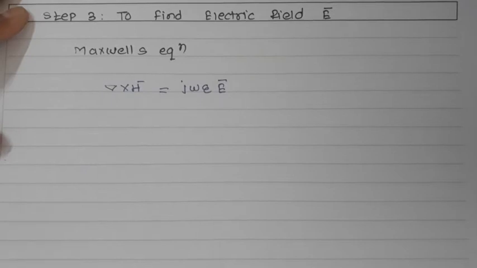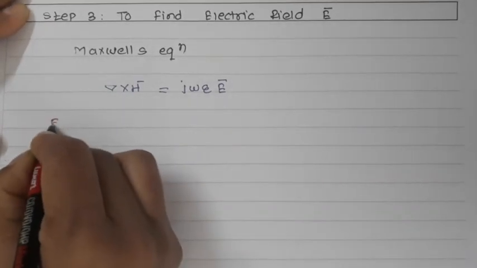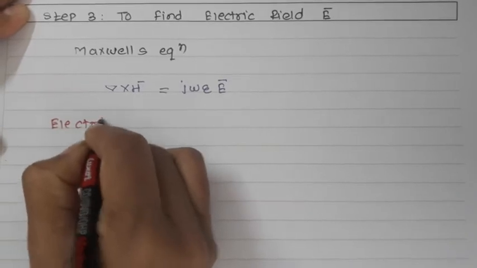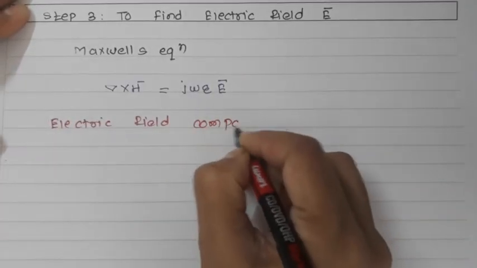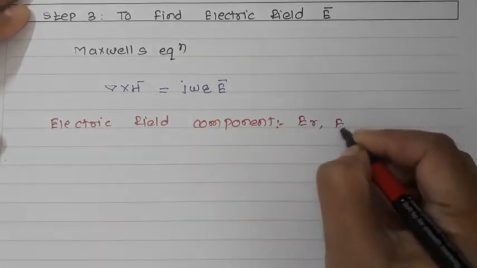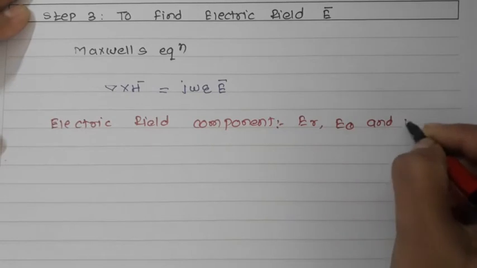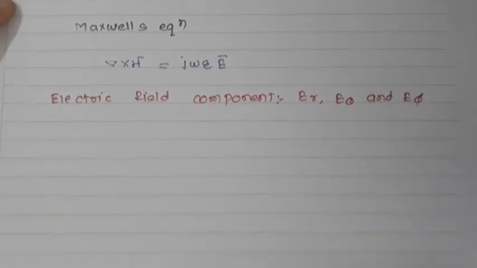So let us talk about this electric field component in the spherical coordinate system, which can be resolved in the r, theta and phi directions. So this will be Er, E theta and E phi. Here we'll expand del cross H bar to get this electric field component.